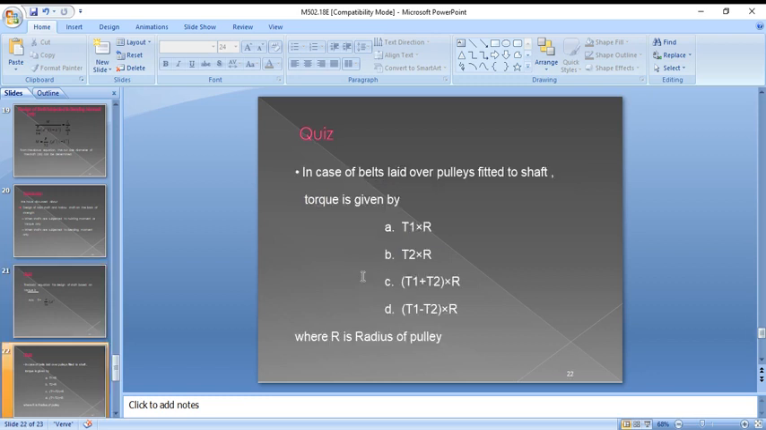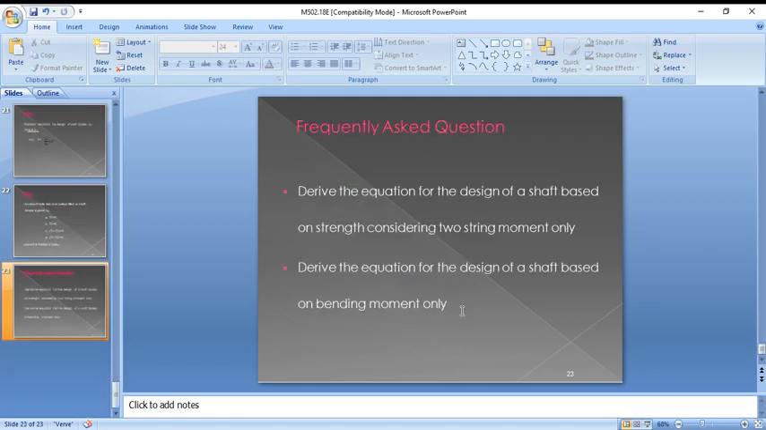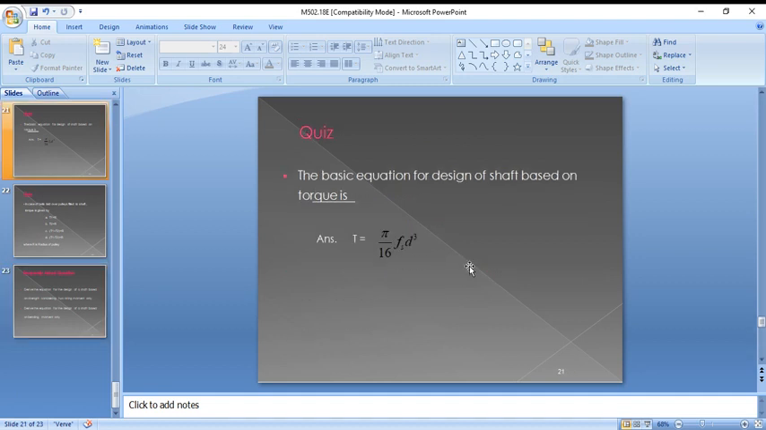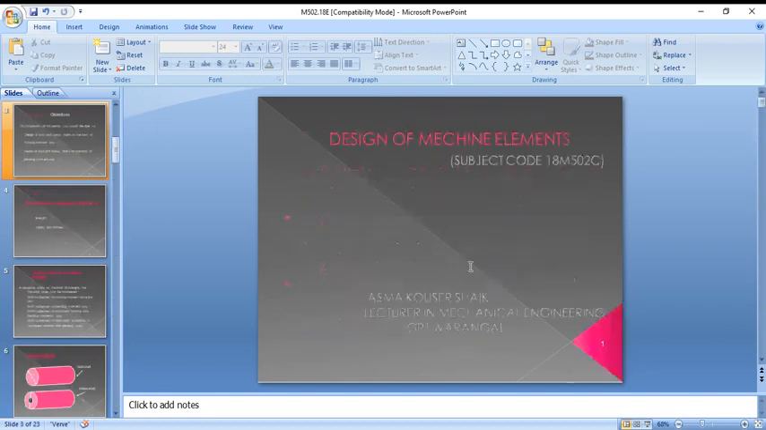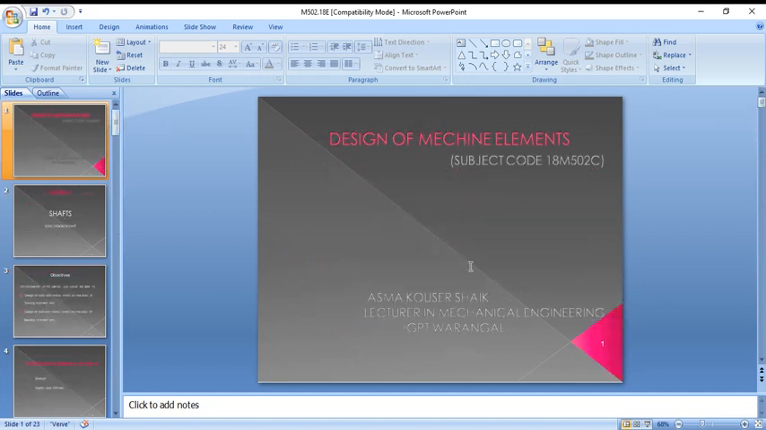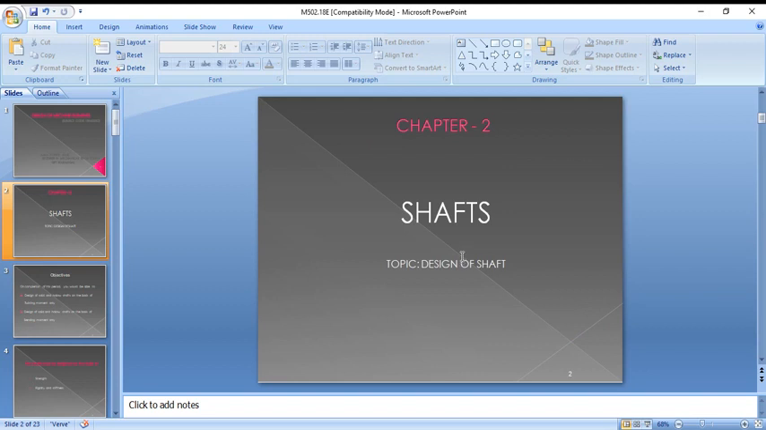In general, when you are taking belts, the torque is (T1 minus T2) into R. So this is about the design of shafts. In the next class we'll see problems on the design of shafts, where we will find the diameter of the shaft by using either the twisting or bending formulas.